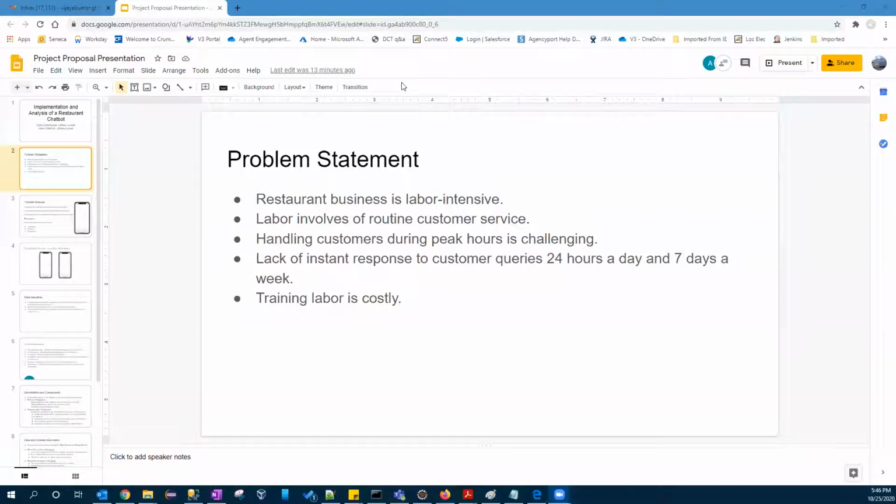This is Vijay Gunchigar and Aaron Mehat, presenting the implementation and analysis of a restaurant chatbot.